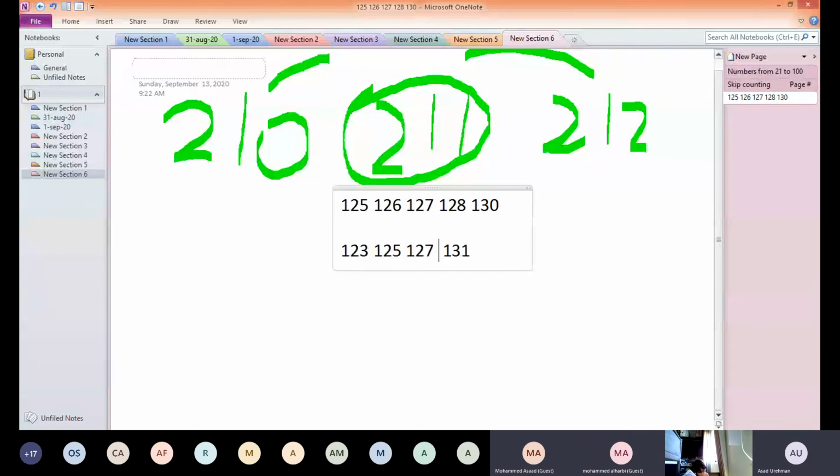The answer is no, no. Those who are saying 128 are wrong. Why? Because after 123, you add two each time: 125, 127. The answer is 129. Okay.